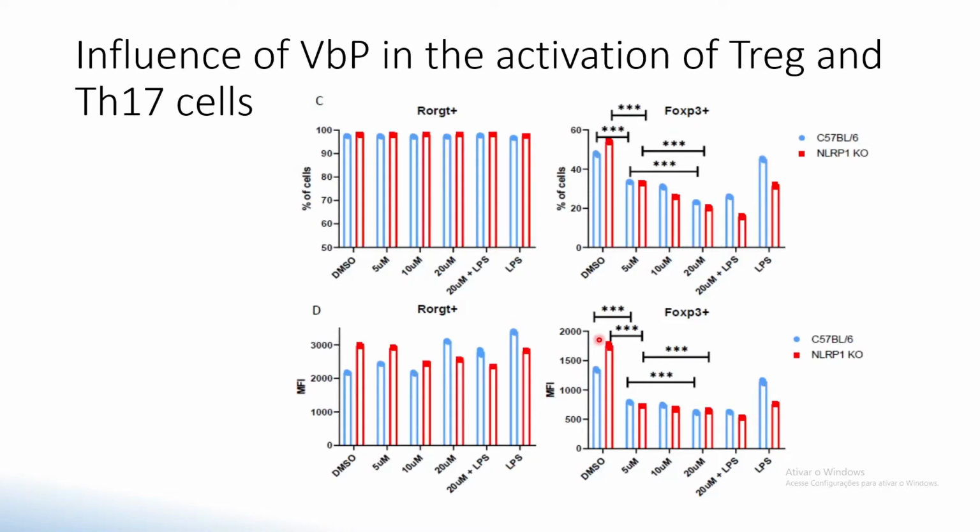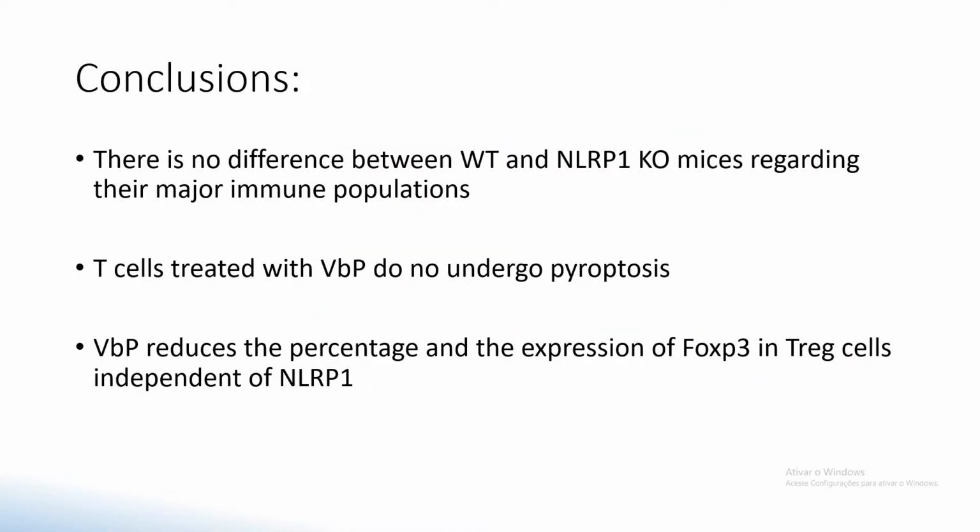So in conclusion, there is no big difference between wild-type and NALP1 KO mice. T cells treated with Val-boroPro do not undergo pyroptosis, and Val-boroPro is capable of reducing the percentage and the expression of FOXP3 in Treg cells, and this is independent of NALP1.